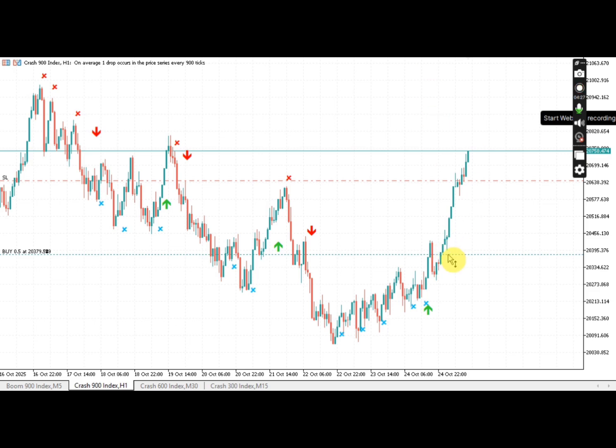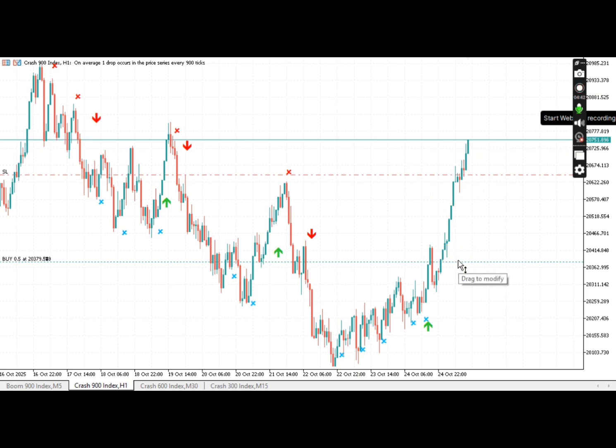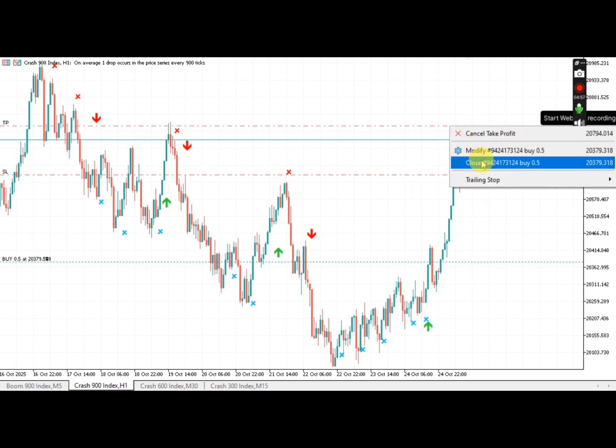This trade has been running for more than 8 hours. You see each candle represents 1 hour. At the same time, you see it's still running. The signal is still running good and it's still running massive. If you want to check out the profit that we've made here, I'll pull the TP up and you see it's around 186. So that's cool. At the same time I'm gonna remove this.